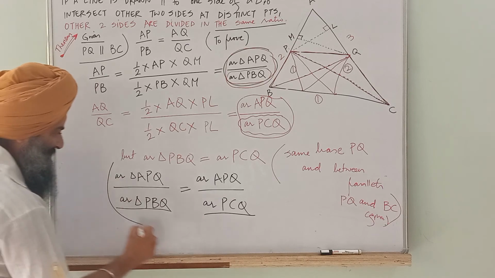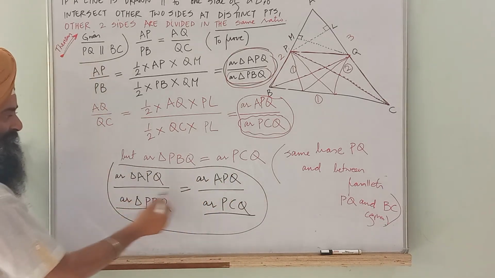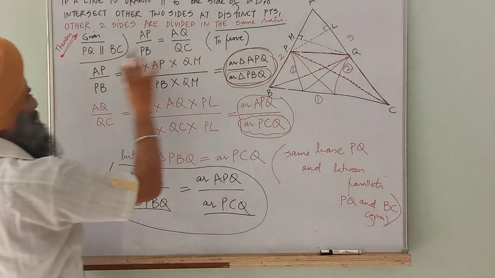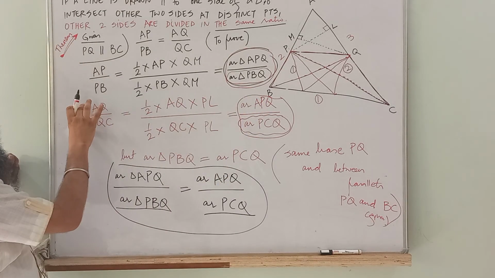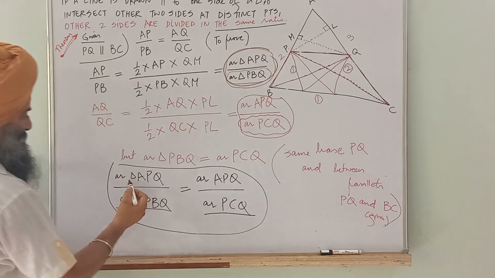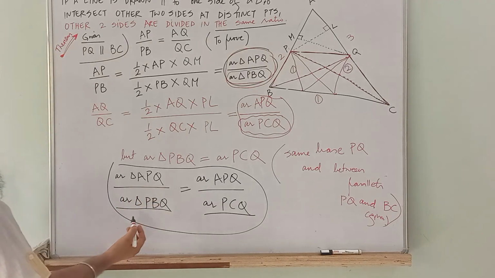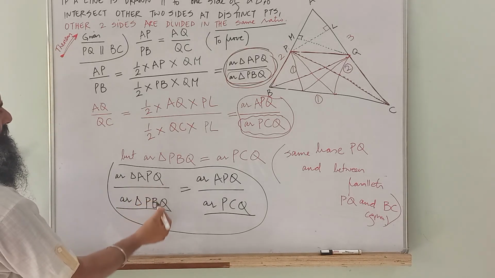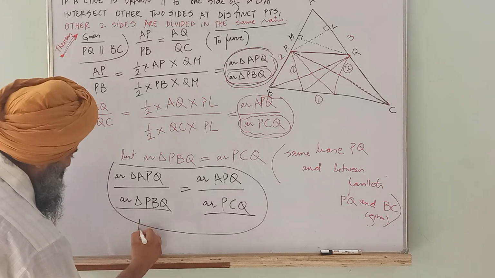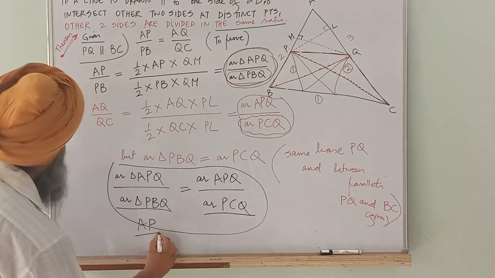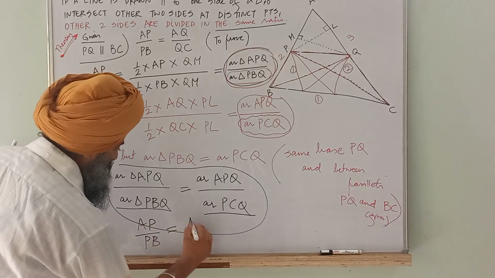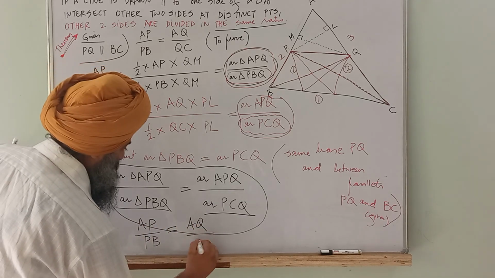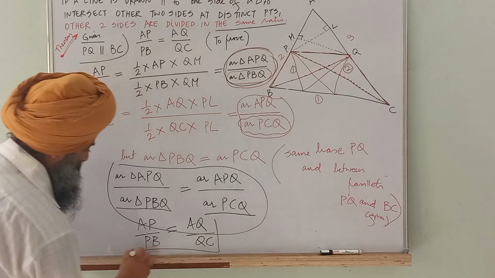If these two ratios are same, this is equal to AP by PB and this is equal to AQ by QC. So this by this is equal to AP by PB is equal to AQ by QC.